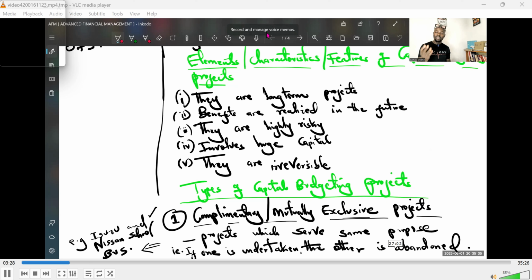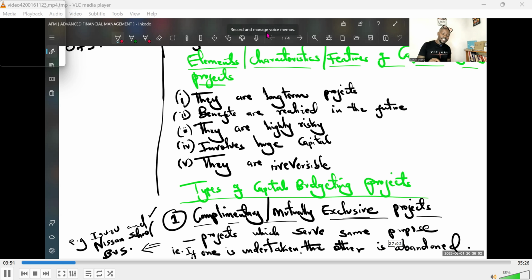I gave you an example of a school that wants to buy a school bus. They have a choice to buy two different brands. I'm assuming brand A and brand B. So if you choose to buy brand A, then that means you'll automatically abandon brand B. So those two projects are mutually exclusive. You invest in one, and automatically it cancels out the other. Because they serve the same purpose, you only have to make one choice out of the two.